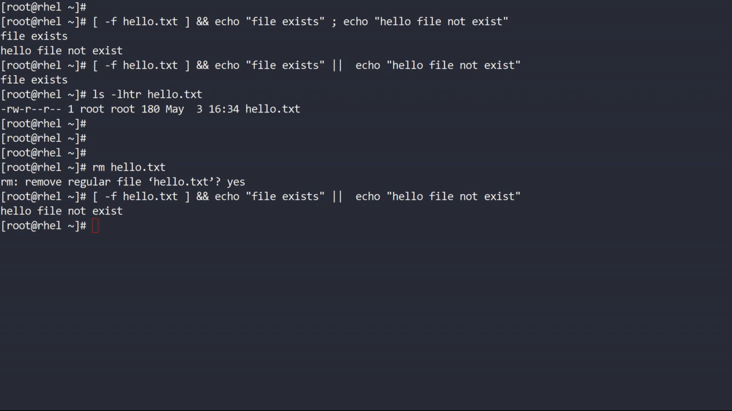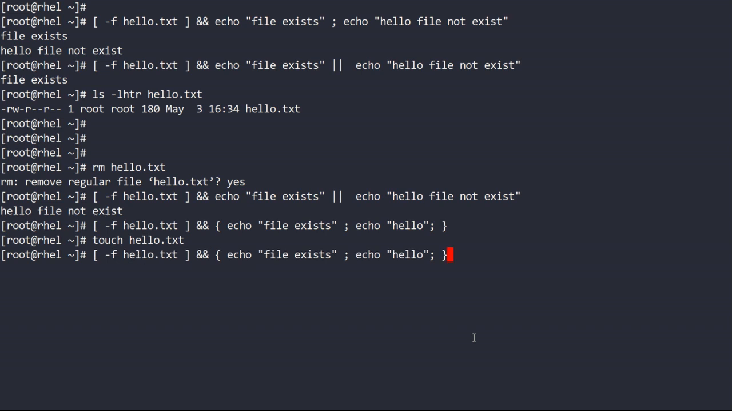Okay, now take one more example. If I do it like this, if the file exists, the first command, then these both will be printed. This is for combining. These commands I am putting in a block of code. So I don't think anything will happen because the file doesn't exist. Okay, if I create the file, touch hello.txt, and now if once again I run, see, file exists.